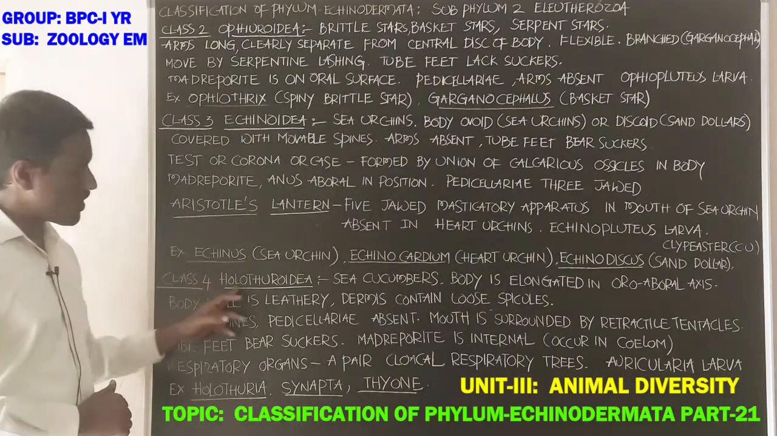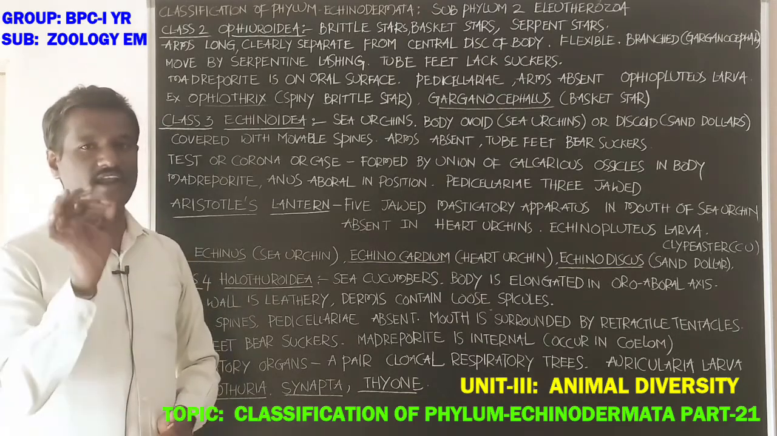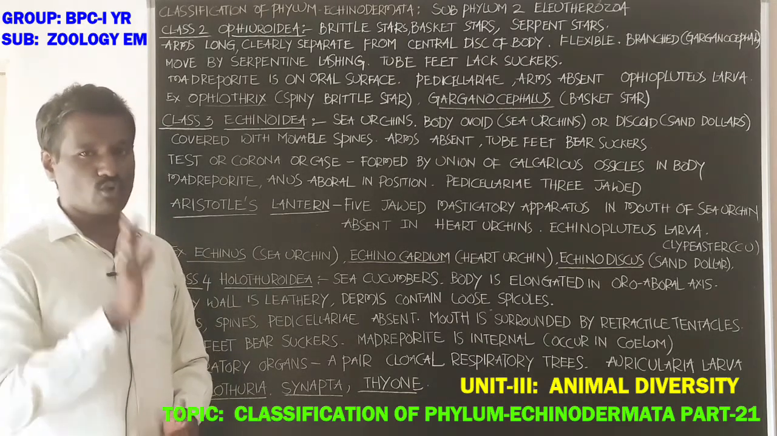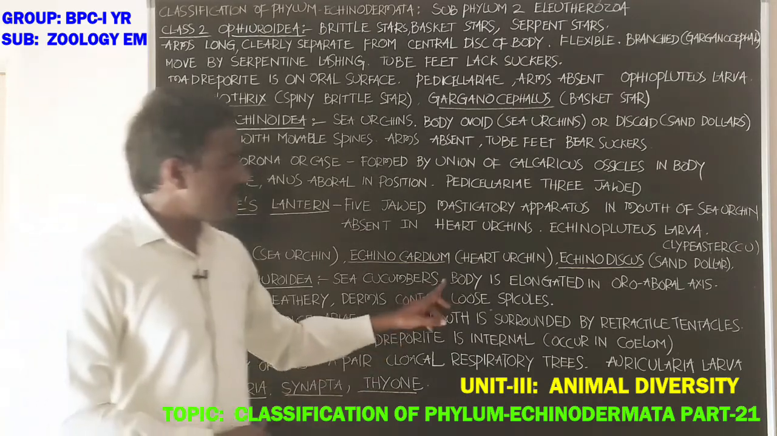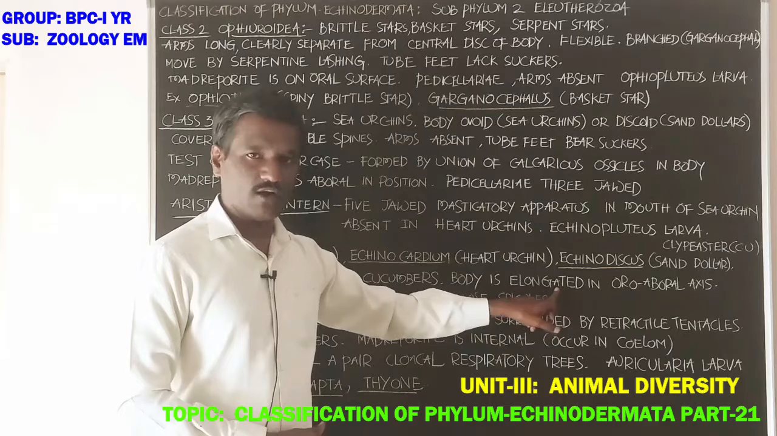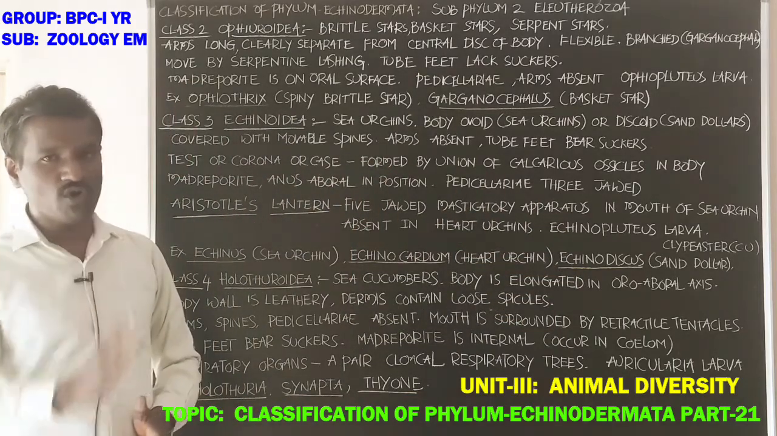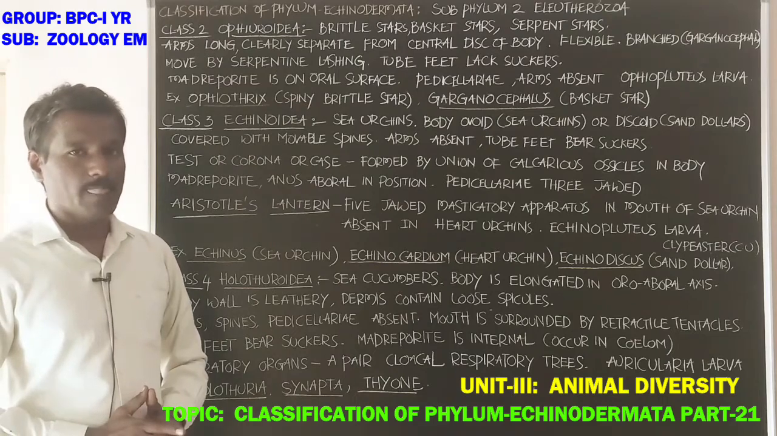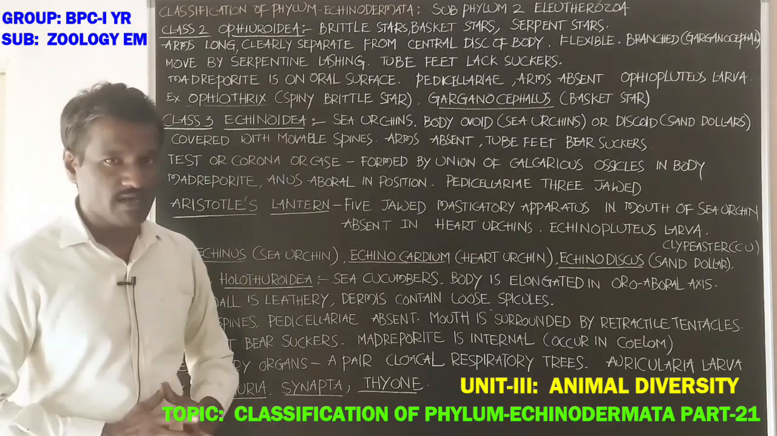Next, class 4, Holothuroidea. What about Holothuroidea? This entire class includes sea cucumbers. Next, body is elongated in the oral-aboral axis, elongated like a cucumber.